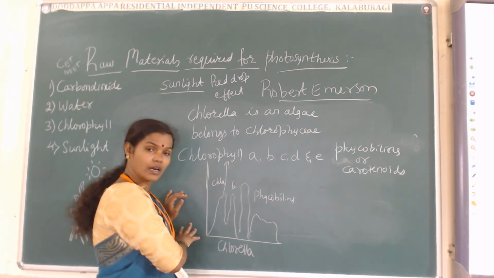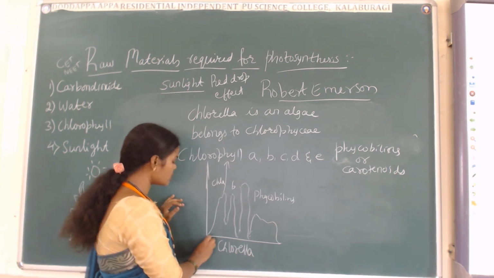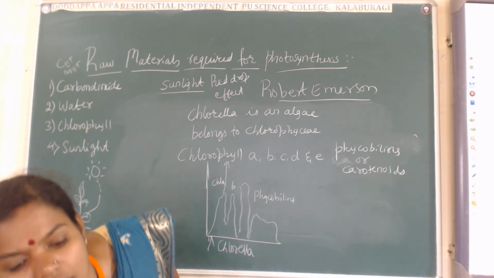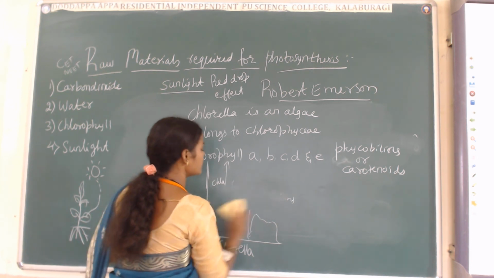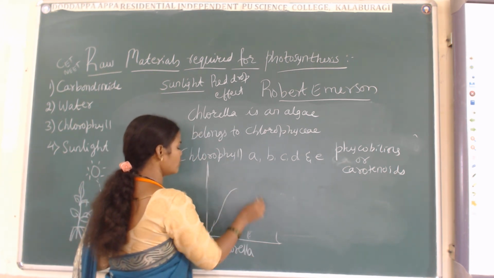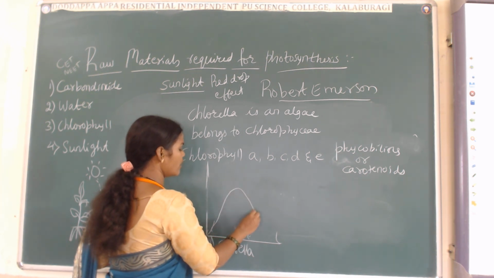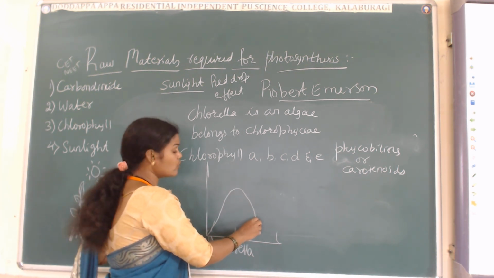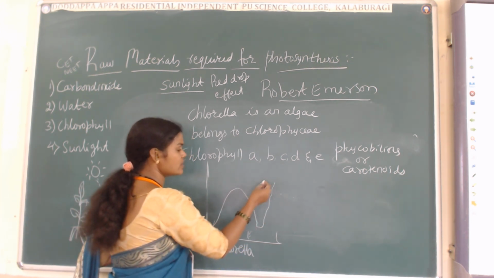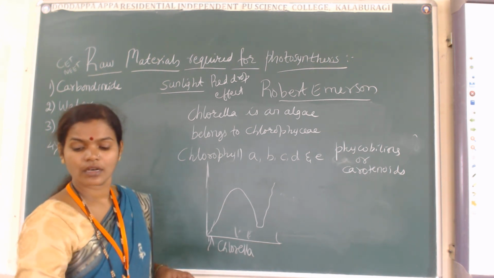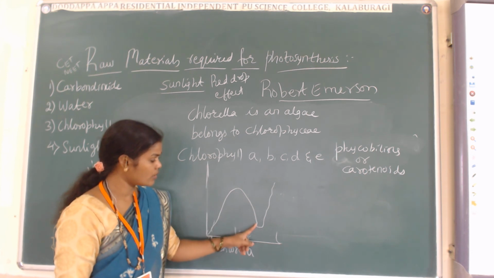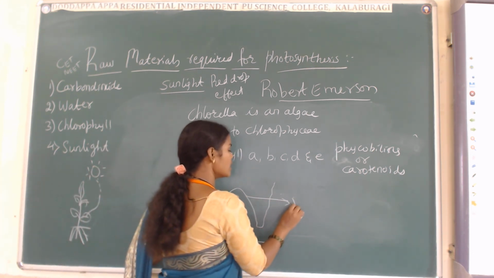So the chlorophyll pigment is activated when the sunlight falls on it. Immediately the rate of photosynthesis increases there. Then it will come down because sunlight is not there and the chlorophyll pigment becomes deactivated. Once again it is activated because there is sunlight, so once again there is an activation of photosynthesis. This dropping is called the red drop effect.